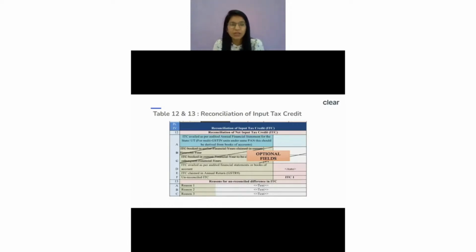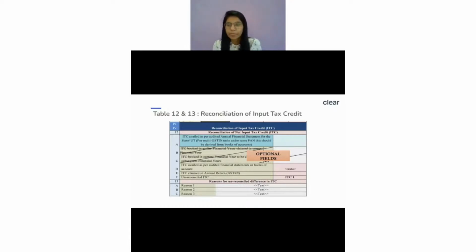Another question is from Subhash. The question is, what if we file the October 2020 return on 30th of November 2022? So Subhash, if your October GSTR 3B which you are filing for the month of October is filed on 30th November, you will still be allowed to claim the ITC if it has some ITC which is related to your previous financial year.